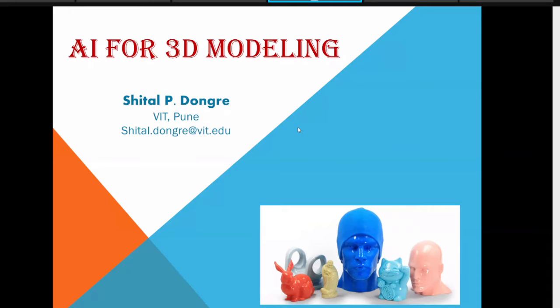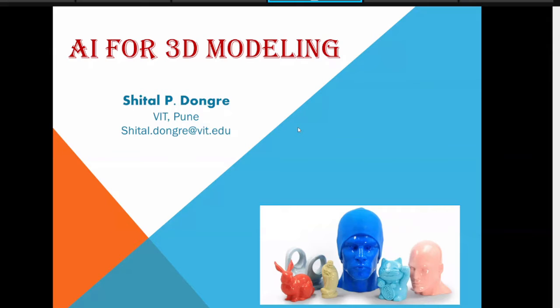I know this is just the last session of this complete FDP, but just believe me, 3D modeling is quite an important field in computer engineering or IT engineering research. And AI is making it very useful and very interesting, a good research topic.